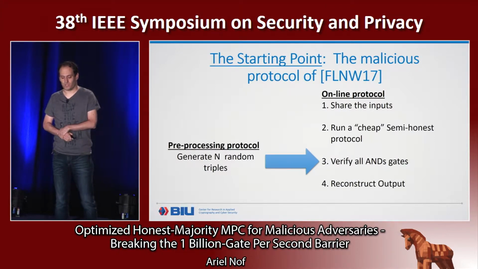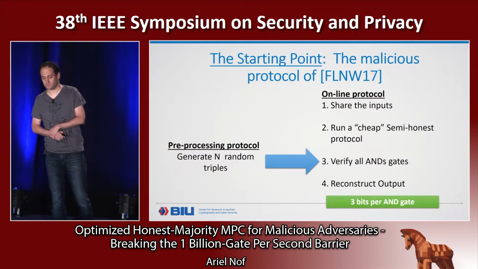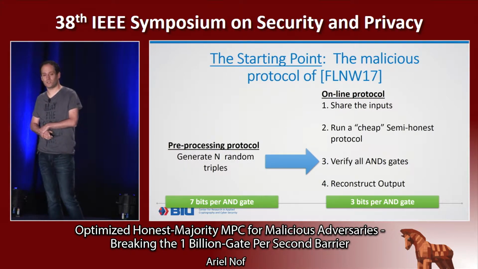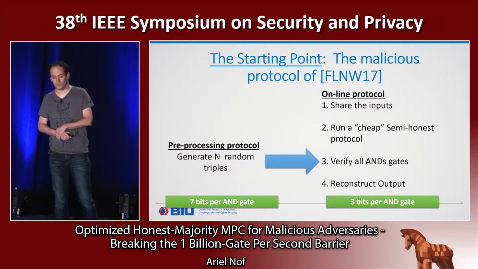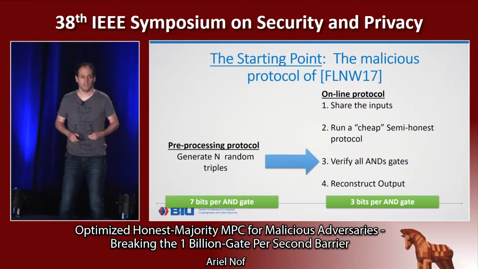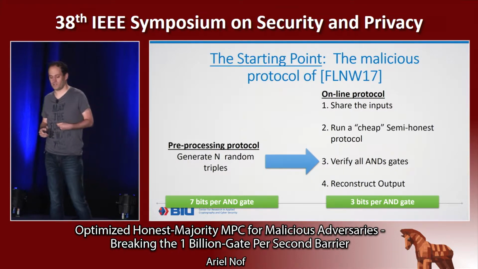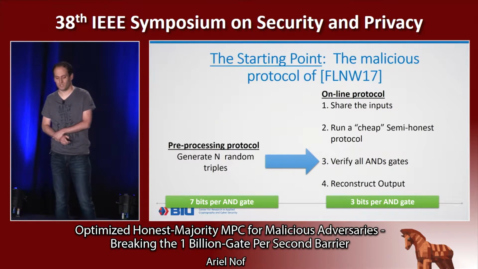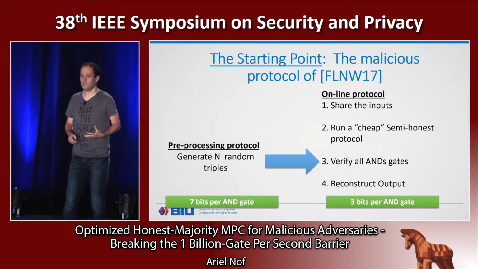And if we use the parameters that I will soon present, we have that the online protocol is pretty cheap. It requires a communication of 3 bits per AND gate for each party. And the offline protocol is the bottleneck, which requires each party to send 7 bits per AND gate. We measure it by how many bits per AND gate, because this is what determines eventually the throughput of the protocol. So in this work, we focus on making the preprocessing protocol less of a bottleneck.